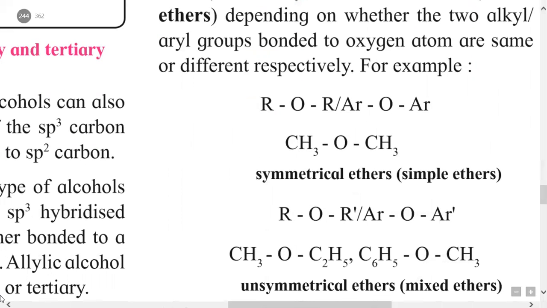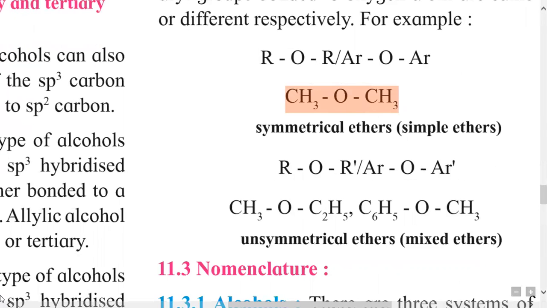Here the example of a simple ether is the general formula, first, ROR or ArOAr. This is a general formula for aliphatic and aromatic ethers, which is the symmetrical type, also called simple ethers. An example is CH3OCH3. Here both R groups are the same, and therefore it is an example of a symmetrical ether. Then the second type is unsymmetrical ether, also called a mixed ether.